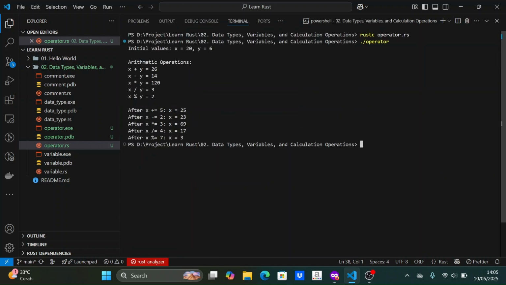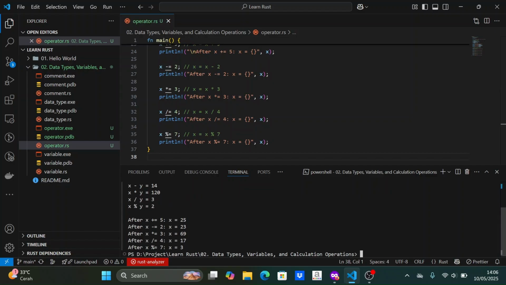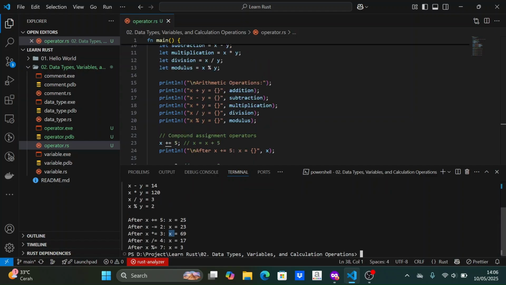You can see the results of the arithmetic operations. Keep in mind that because we are using integer values, when division is performed, the result does not have a decimal point. If you want a decimal point, you need to give the variable a floating point data type. Also, note that for operations using the compound operator, the value of the variable x changes.